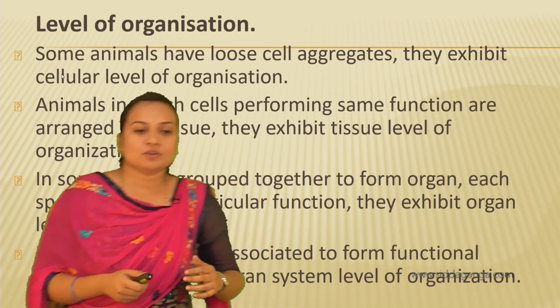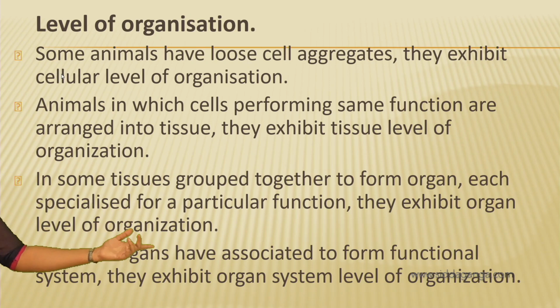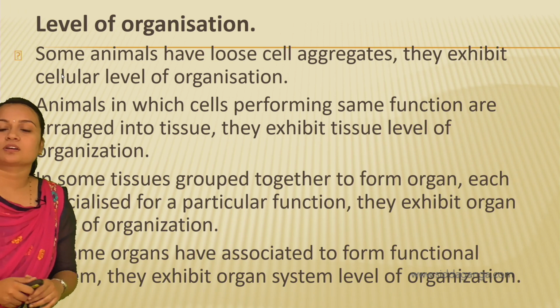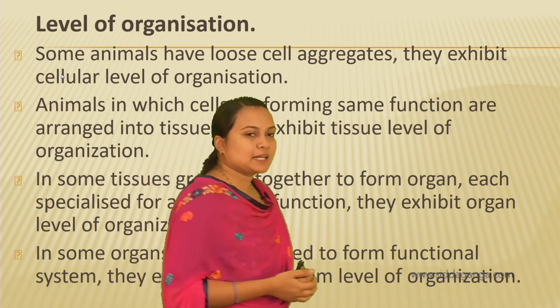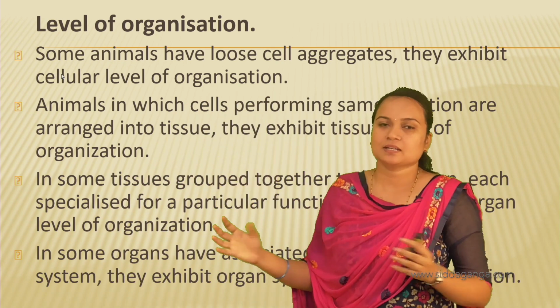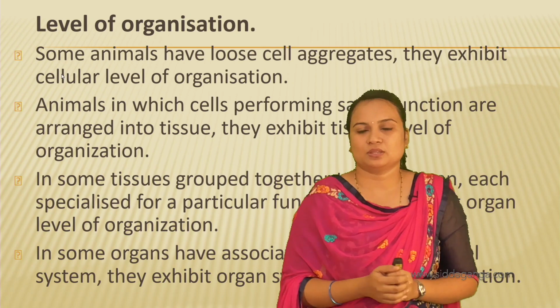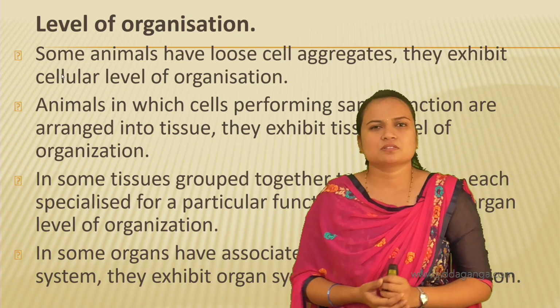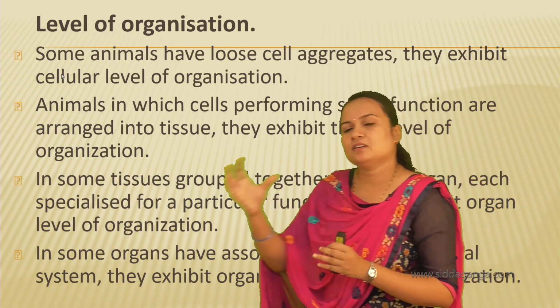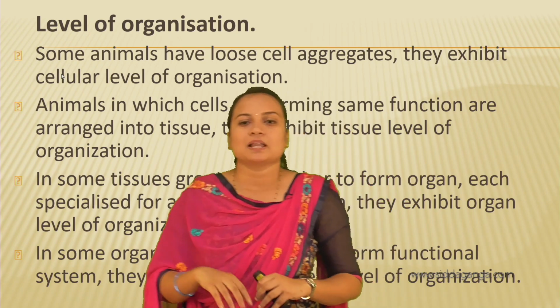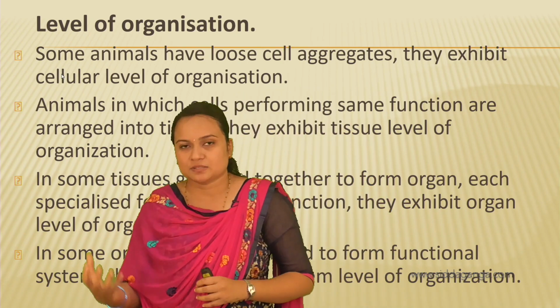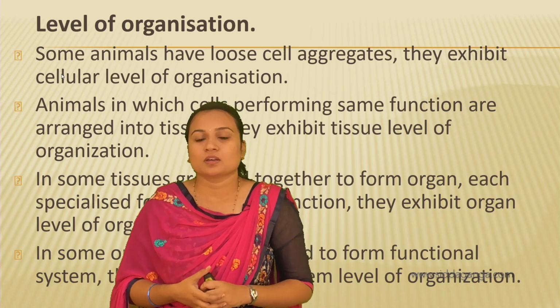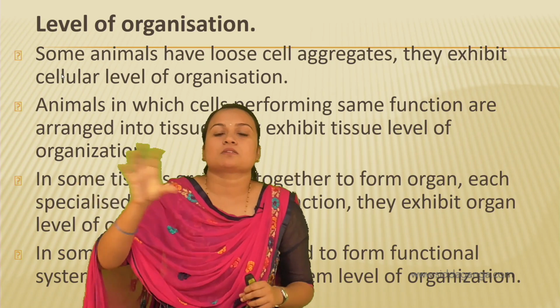Okay, and further in some organisms, organs have associated to form a functional system. They exhibit organ system level of organization. So here the organs which are present will again coordinate with one another to perform a specific life process like digestion, respiration, excretion. So you will find different organ systems, like digestive system, respiratory system, excretory system, right? The nervous system. So these all are systems.